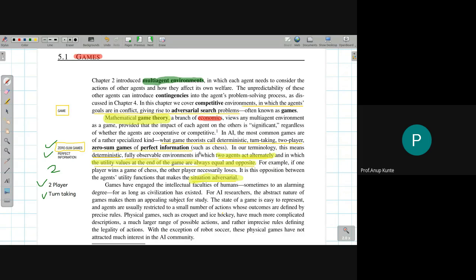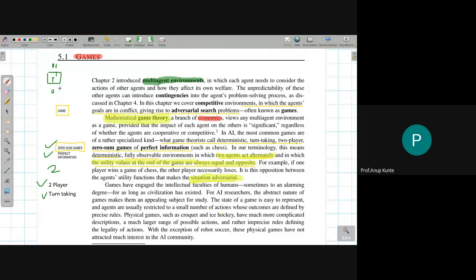Chess could be one such game, because in chess we know there is a single board which is manipulated by two players, player 1 and player 2. Okay, so I'm showing two heads for second player. This is player 1, this is player 2, and this is my chessboard. First player plays, suppose he is representing the white side of the board, then he will use his ply in order to manipulate the board content. Once that is done, then the second player will have his own turn. This is the way chess happens.